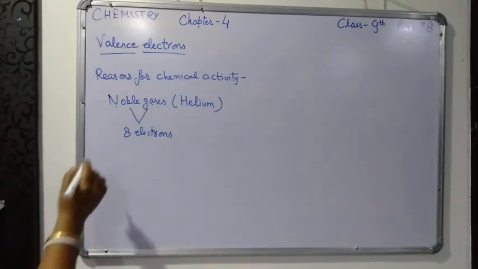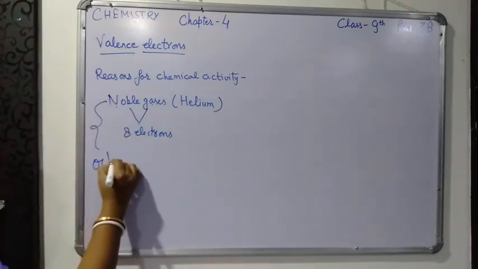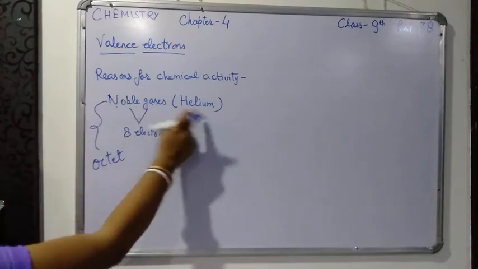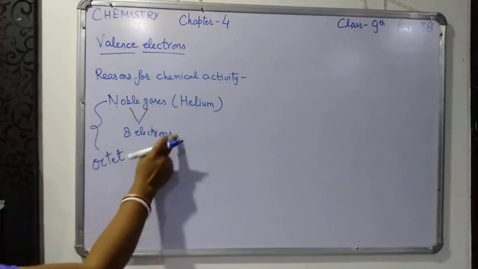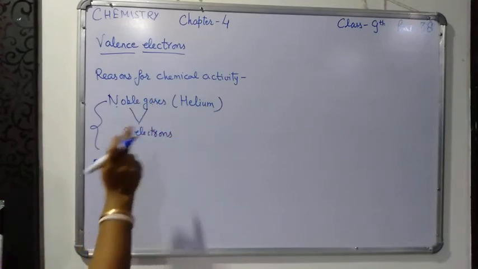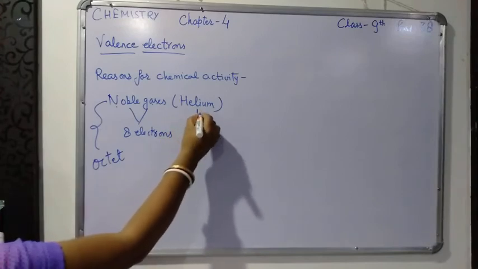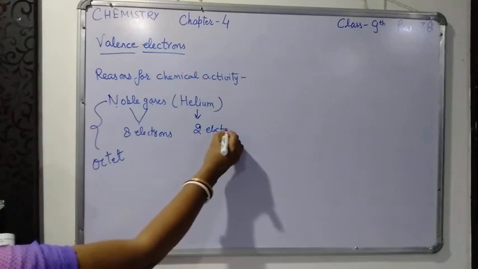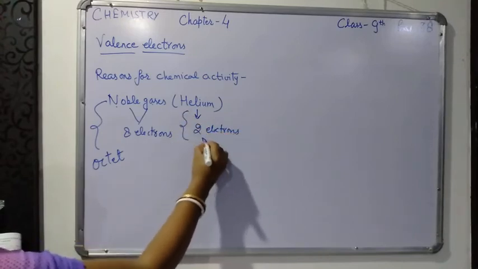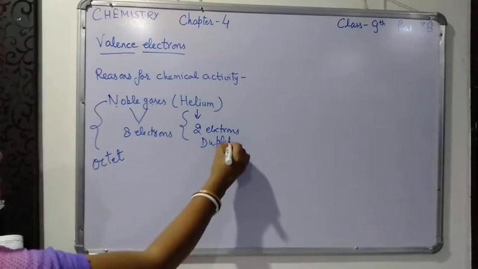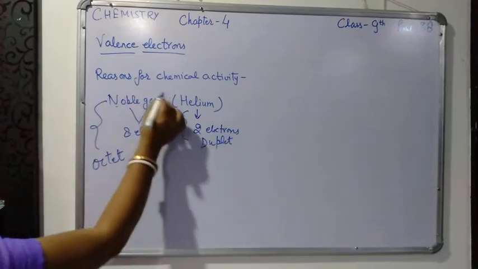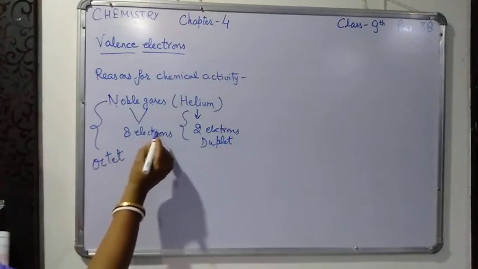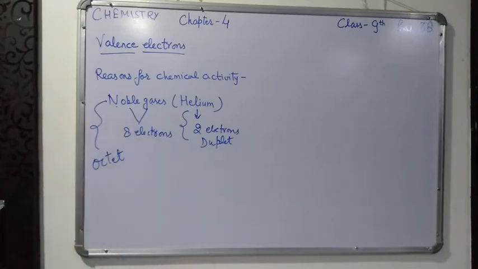This arrangement is known as octet. In helium, in its outermost shell 2 electrons are there. This arrangement is called duplet. In the rest of all noble gases, in their outermost shell 8 electrons are there, so this arrangement is called octet.